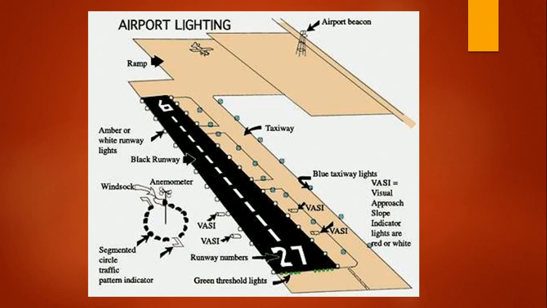This is a typical airport lighting system. You can see the threshold showing red and green lights, and from that there are the runway numbers, and along the edges lighting is provided. After that you can see the taxiway, and at the far end you can see the airport beacon, and the segmented circle and traffic patterns indicating the wind direction. A number of white runway lights will be provided, and in the taxiway blue lighting is provided. This is a typical airport lighting arrangement.